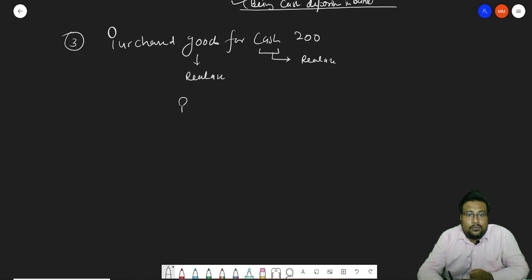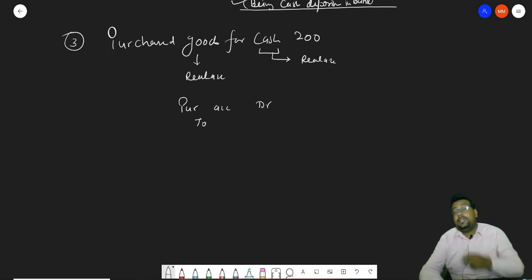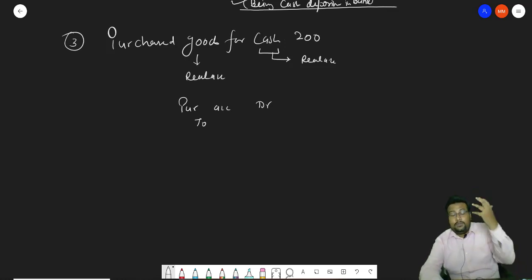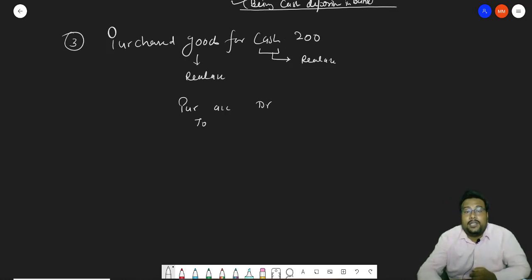So we will write down the word purchase account debit. To, what thing is going out? So when we purchase the goods, cash is going out. Real account rule is debit what's coming, credit what goes out. So to cash account, 200 and 200.